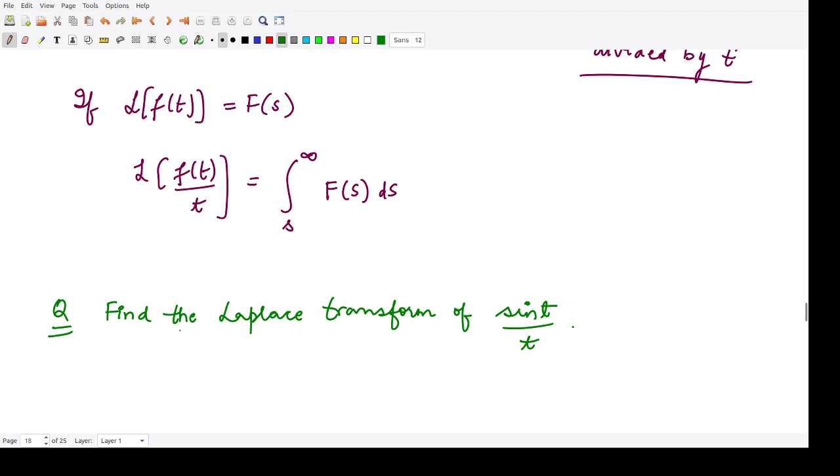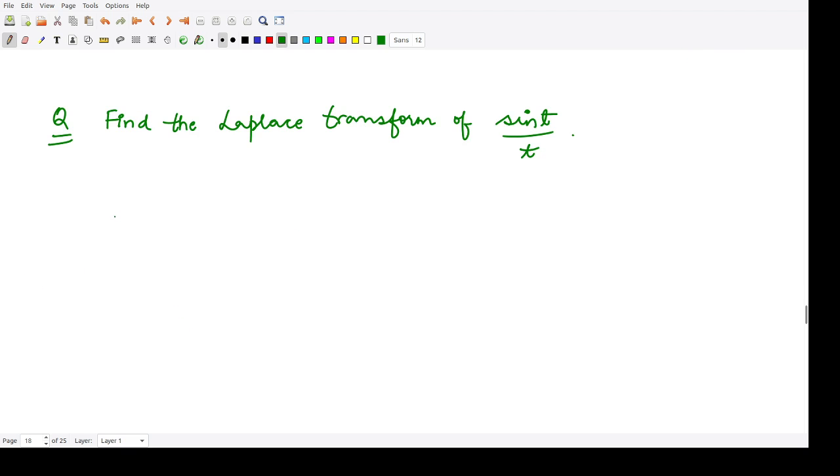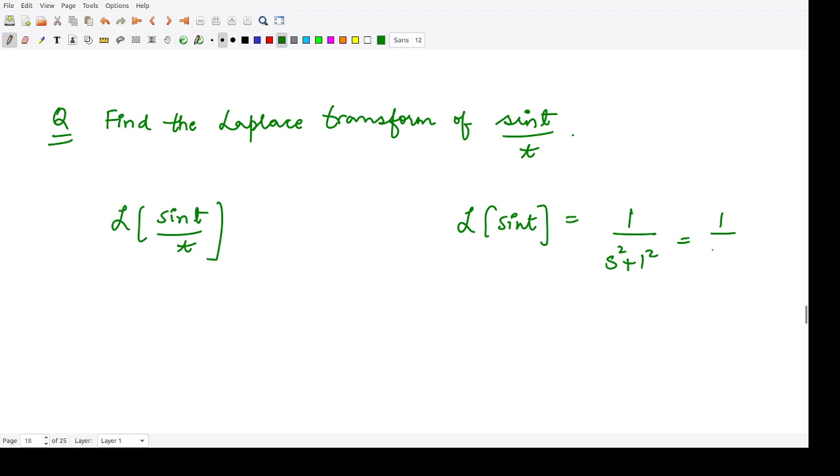So firstly, we'll calculate the Laplace transform of sin t. What is the Laplace transform of sin t? This is nothing but 1 divided by s square plus 1 square, so that is 1 upon s square plus 1. So this is F of s. Now the Laplace transform here of this term would be integration from s to infinity.